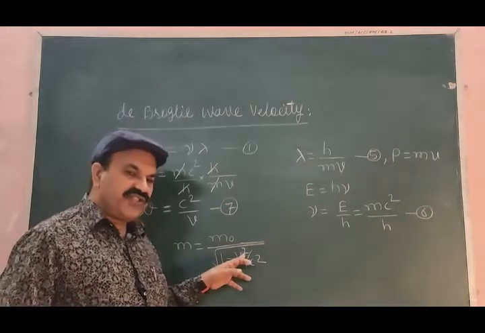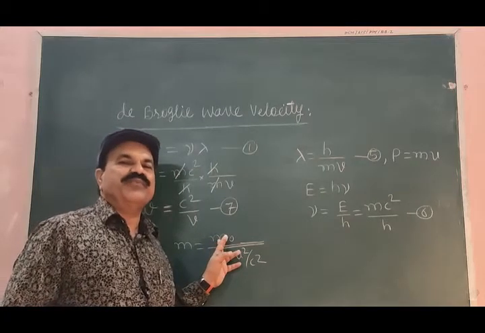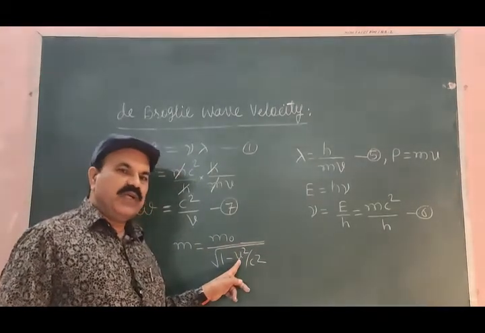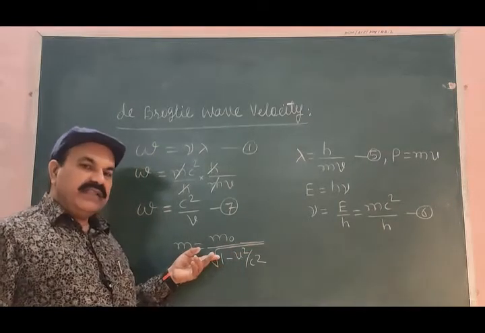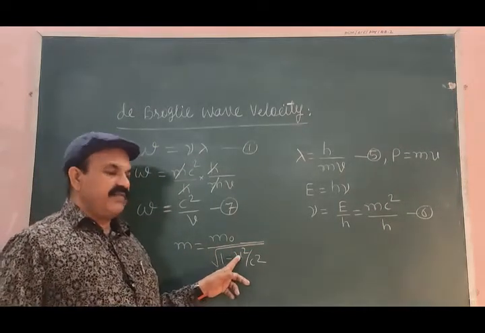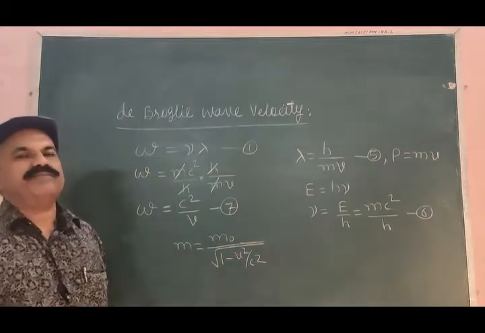When v is 0, the mass of the body is m0. But when the body is moving with velocity v, its mass becomes m.